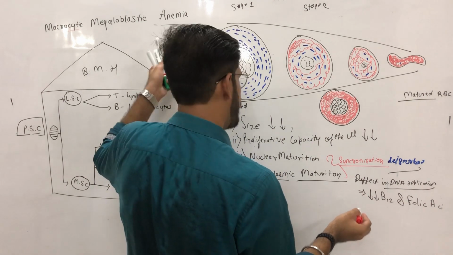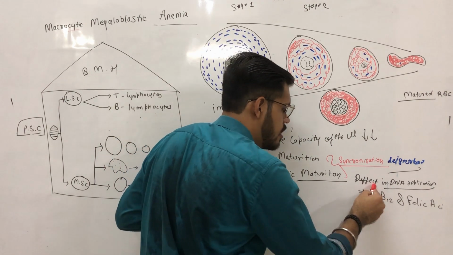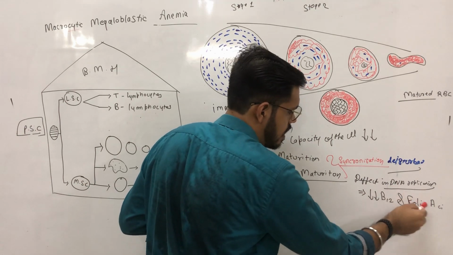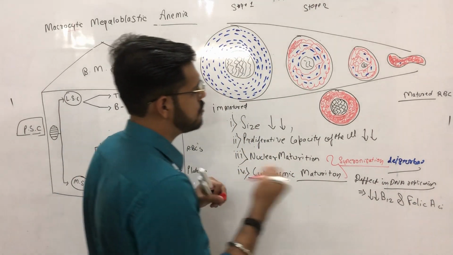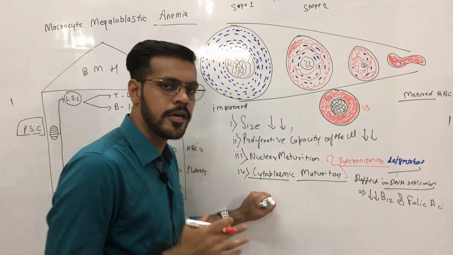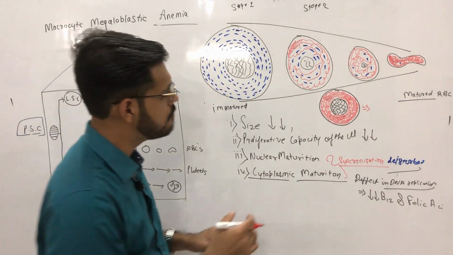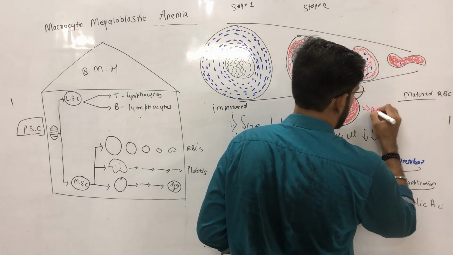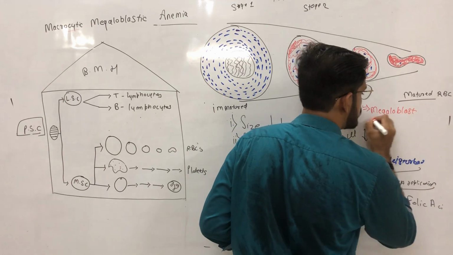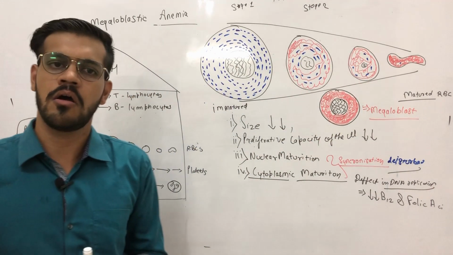In this case of macrocytic megaloblastic anemia, this defect is caused due to deficiency in B12 and folic acid, and this cell which has a larger nucleus and a fully hemoglobinized cytoplasm, we call a megaloblast.